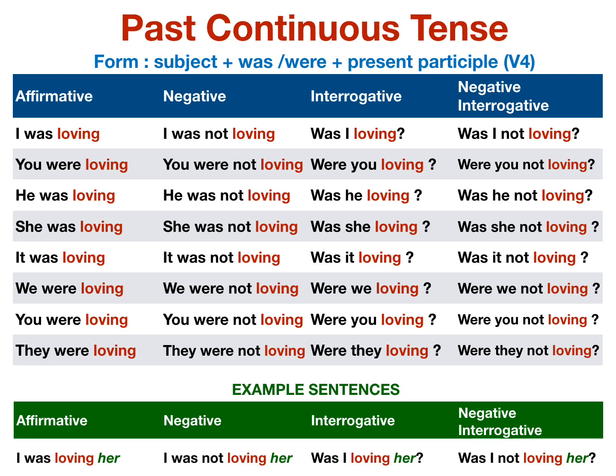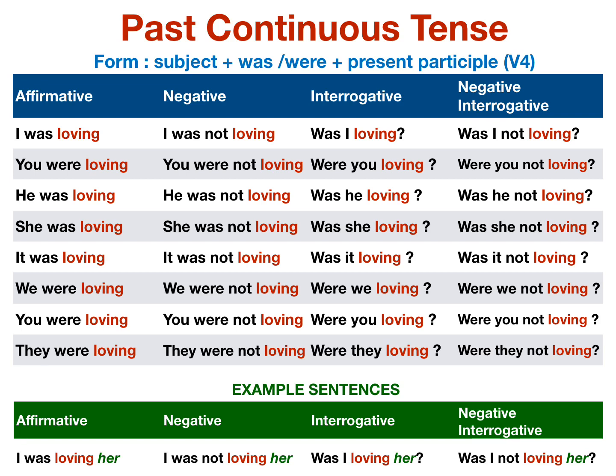It was loving. It was not loving. Was it loving? Was it not loving? We were loving. We were not loving. Were we loving? Were we not loving? You were loving. You were not loving. Were you loving? Were you not loving? They were loving. They were not loving. Were they loving? Were they not loving?